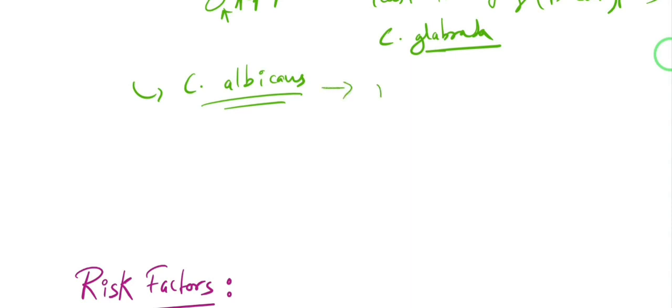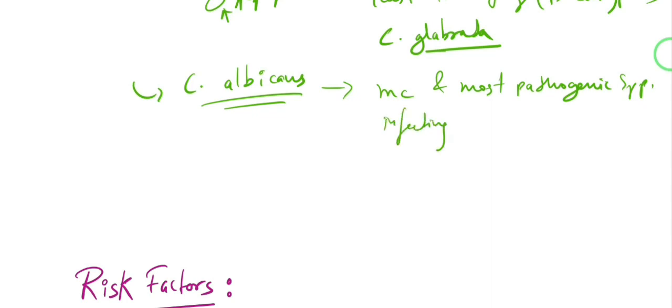So it is the most common and most pathogenic species as well. Candida albicans is the most common and most pathogenic species which will be infecting humans, and it is a commensal like we just talked, present in our skin, oral cavity, mucosa, and genitourinary tract or gastrointestinal tract.